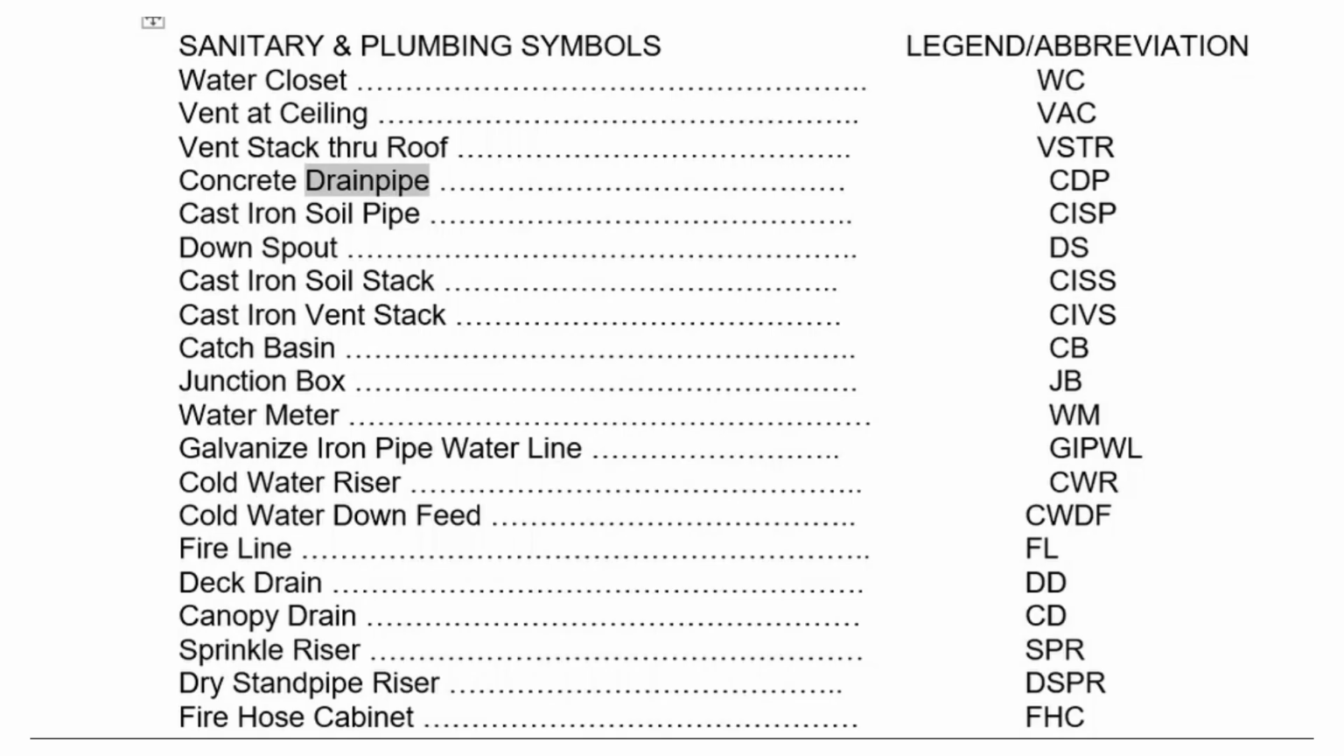Concrete drain pipe, CDP. Cast iron soil pipe, CISP. Downspout, DS. Cast iron soil stack, CISS. Cast iron vent stack, CIVS. Catch basin, CB. Junction box, JB. Water meter, WM.